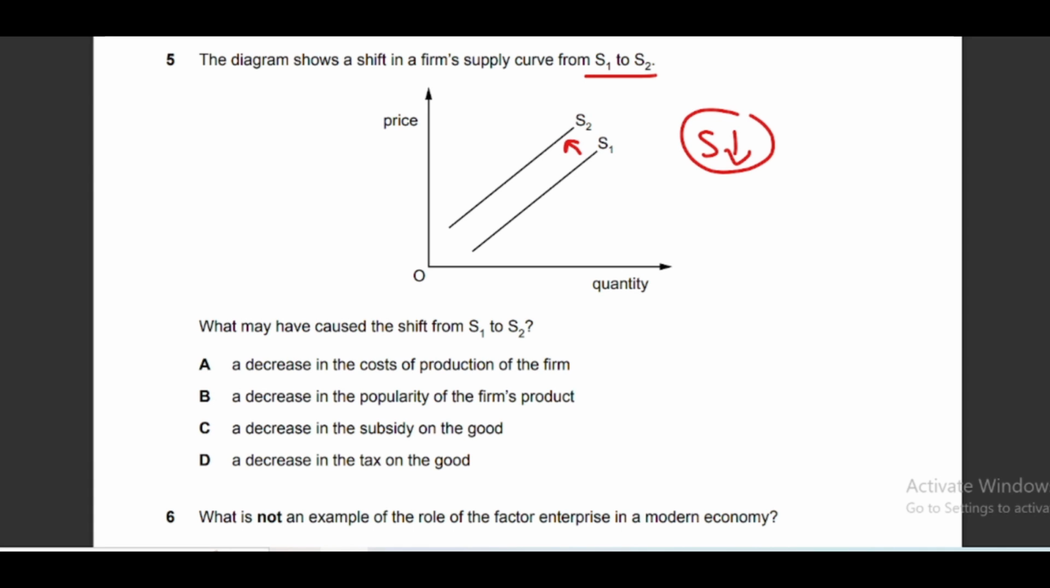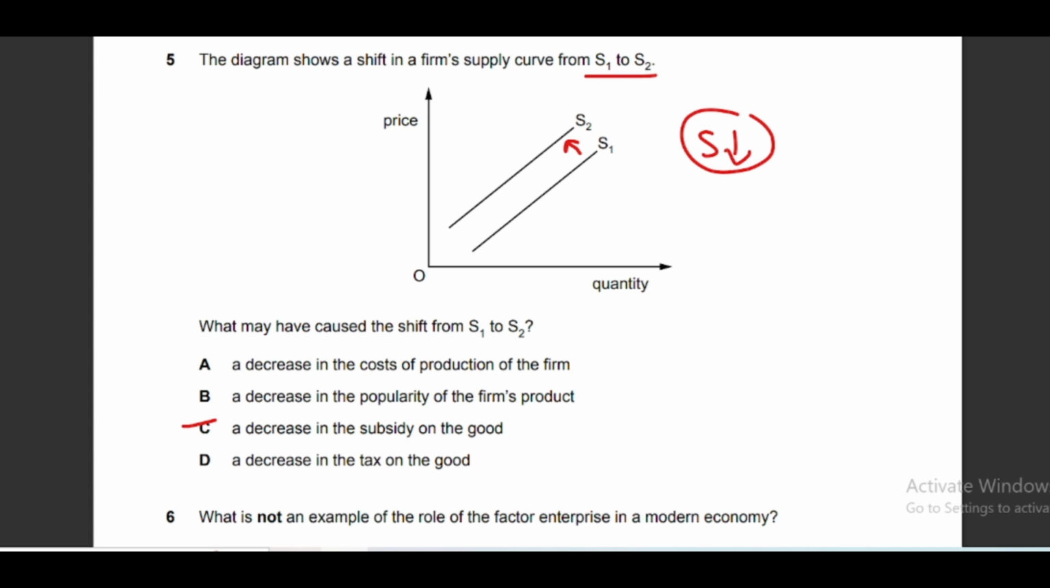So now you have to find out the reason that may lead to a decrease in supply, and here the reason can be a decrease in subsidy on the good. So option C is the correct answer. When government stops providing subsidy, a financial help, if government withdraws financial help from the private producers, then they will be able to produce less. So option C is the correct answer.